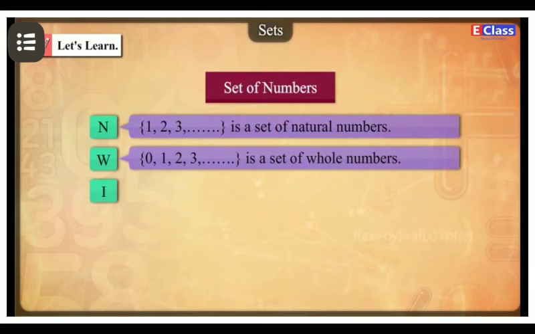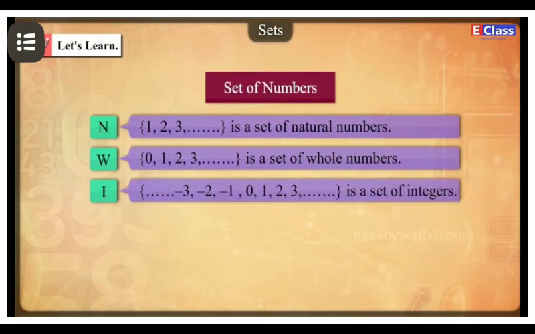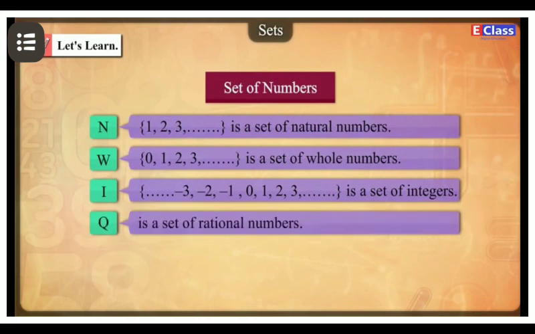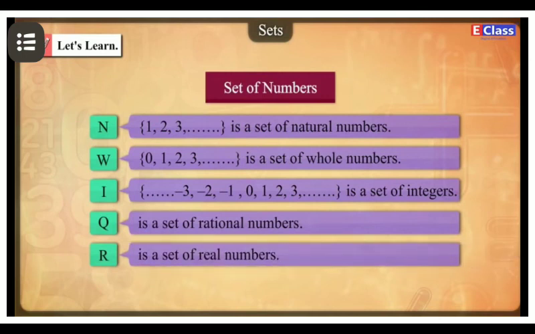Z, the set of integers, is from minus 3, minus 2, minus 1, 0, 1, 2, 3, the set of integers. Q is the set of rational numbers, and the last one, R, is the set of real numbers.